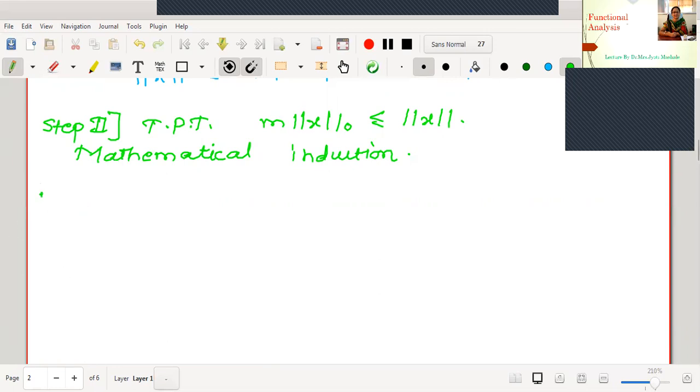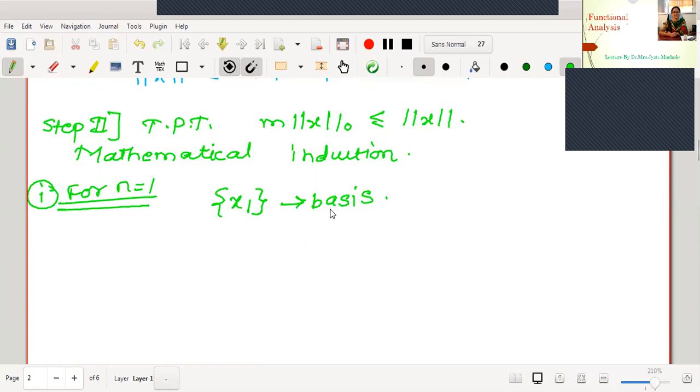Therefore here we will prove this for n equal to 1 first. For n equal to 1 means what? The space under consideration is a one-dimensional space. Therefore, let me write the basis as the singleton x1. This is a basis of the one-dimensional space.